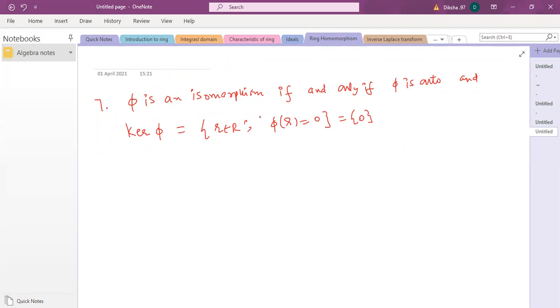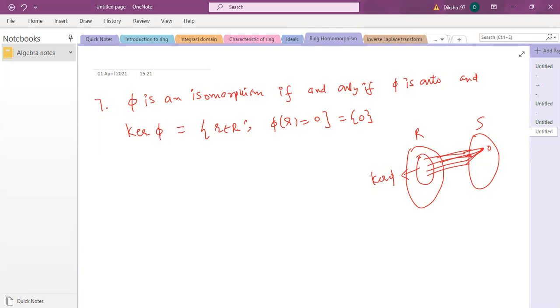So kernel of a function is always defined like this, that it contains, अब ये ring है आपकी यार, तो यहाँ पे kernel phi is going to be a subset of R, and it will contain all those elements of R, all those elements of the ring whose image is 0, because in ring S there is going to be a 0 element, right? तो जिन सब का image 0 है, जो सारे elements 0 पे map हो रहे हैं, they make a subset in R and that is known as kernel.